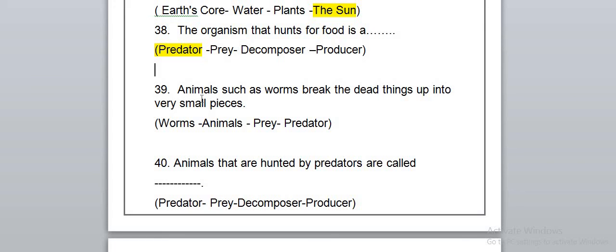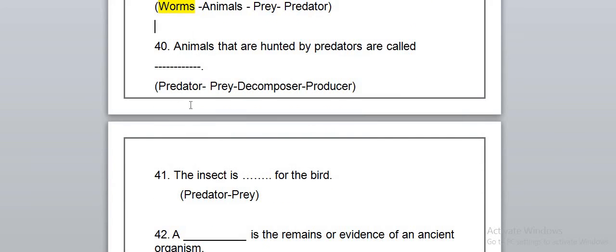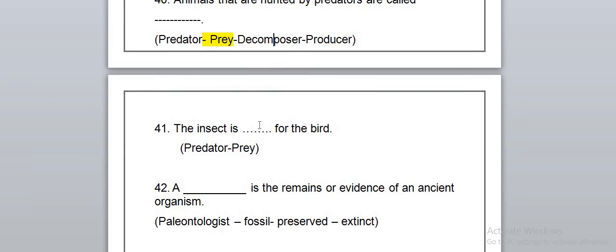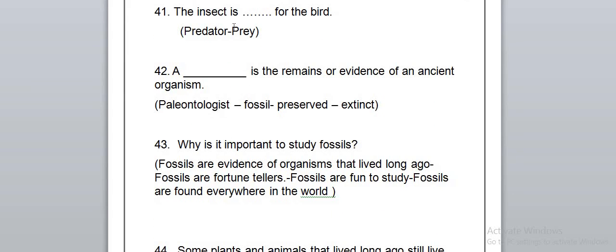Animals such as worms break dead things into small pieces. Animals that are hunted by predators are called prey. And actually we have prey and predators, and the predators are the strongest ones that will hunt the small animals that are called prey. The insects are the prey for the birds. What is the remains or the evidence of an ancient organism? Of course, the fossil.